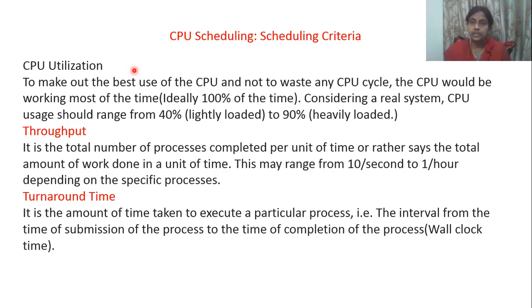Then turnaround time. Turnaround time is time taken to execute a particular process. That is the interval from the time of submission of the process until I finish, how much time I take to complete. That I call turnaround. Throughput, understand: in one particular time, how much work I finish is called throughput. Turnaround time is time taken to finish a particular process. We call it turnaround time.